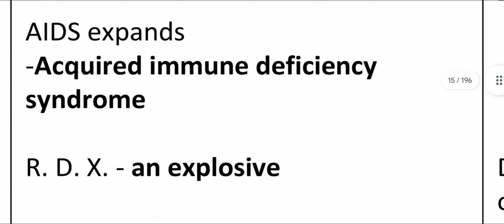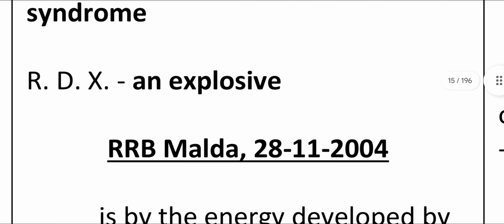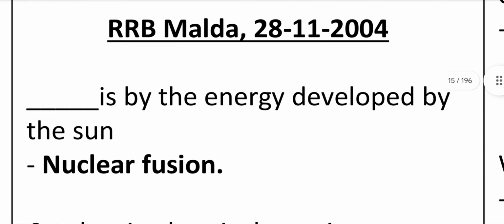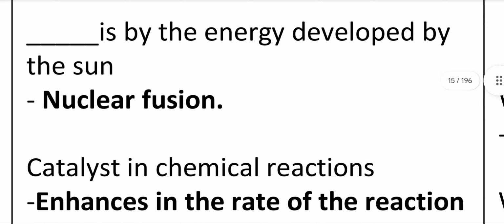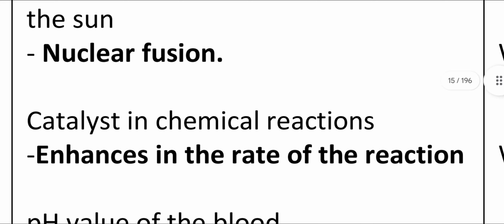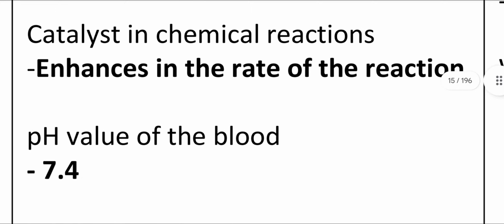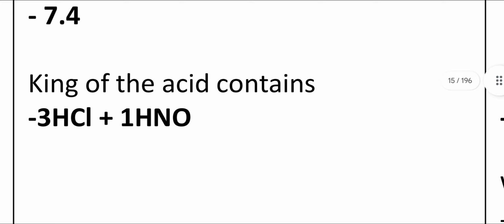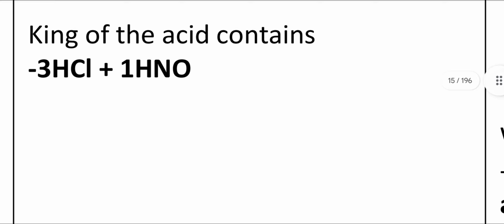AIDS expansion: Acquired immune deficiency syndrome. RDX: an explosive. The energy developed by the sun is by nuclear fusion. A catalyst in a chemical reaction enhances the rate of reaction. pH value of blood: 7.4. King of acids, aqua regia, contains 3 HCl plus 1 HNO3.